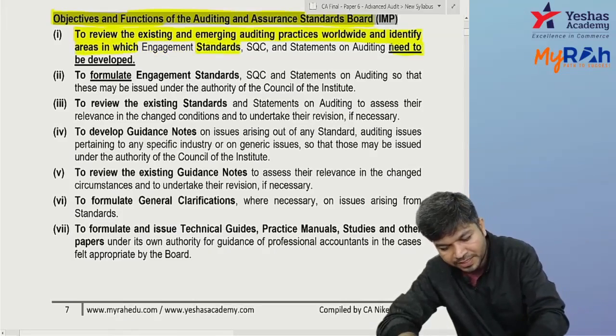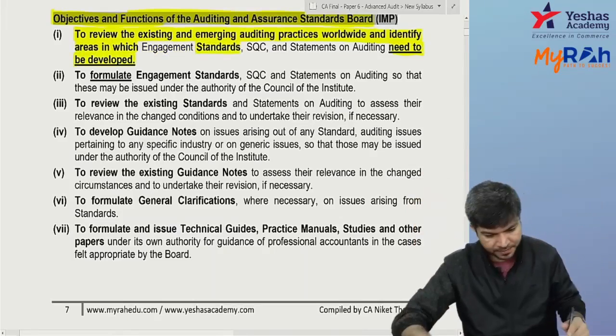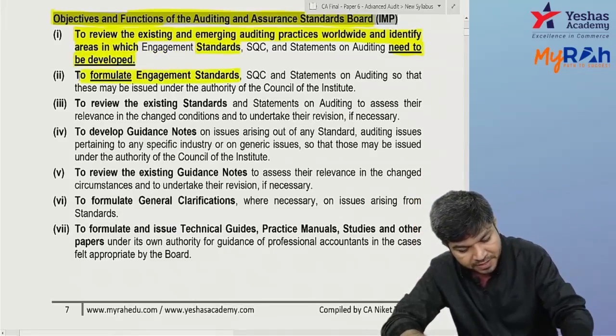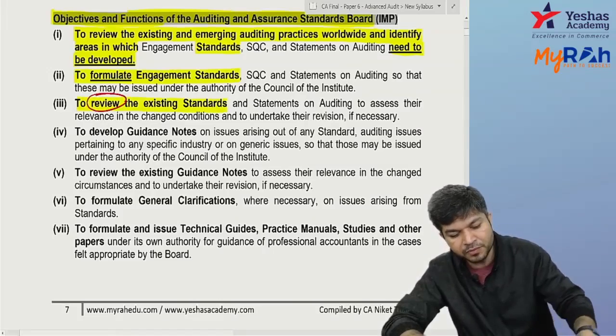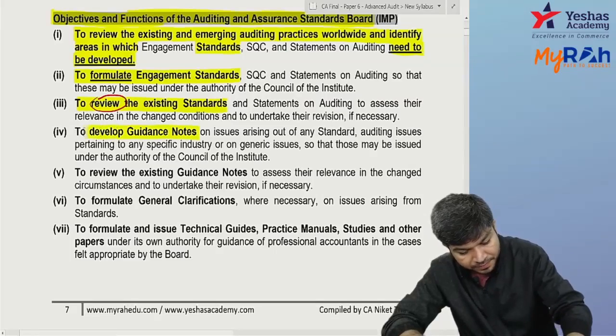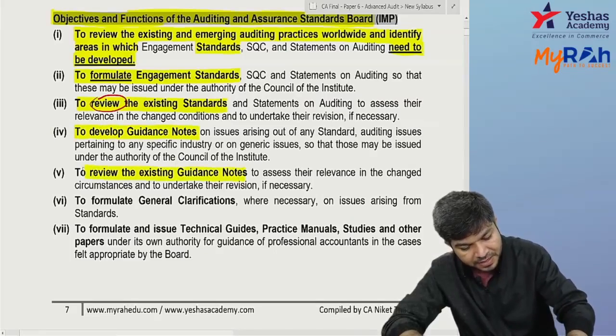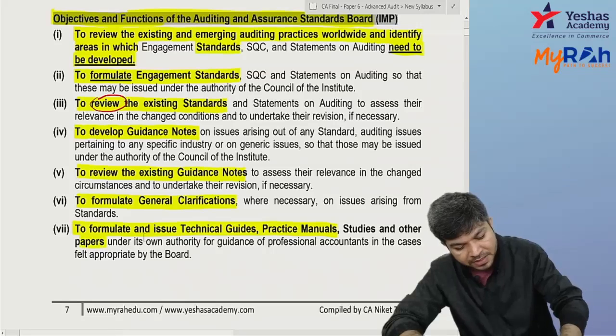They will try to identify कहाँ पे standards चाहिए based on what is happening internationally. Then they will formulate the engagement standards. They will review the existing standards, whether they need a change or not. Then they will develop guidance notes. They'll review the existing guidance notes. They'll come up with clarifications if required. They'll come up with technical guides, practice manuals, studies and other papers, etc.